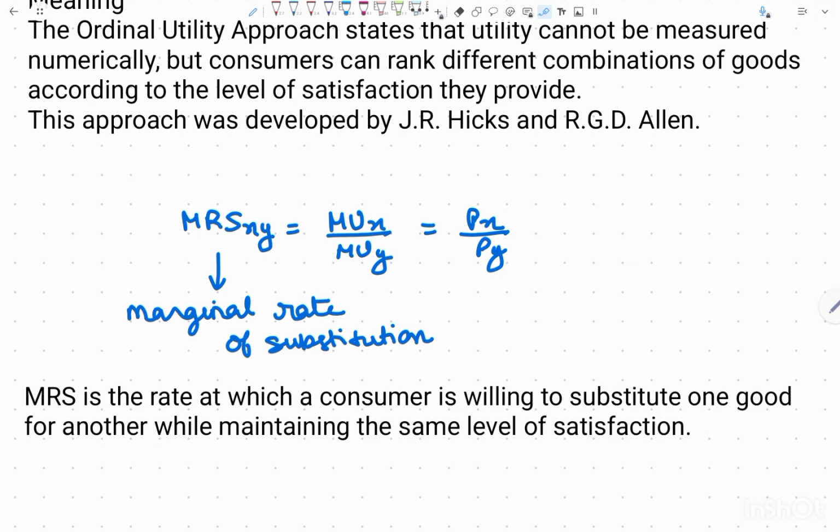So if I take the example of pizza and coke, how much pizza am I willing to substitute for coke? How much pizza am I willing to give up to get one more unit of coke? That is called marginal rate of substitution.